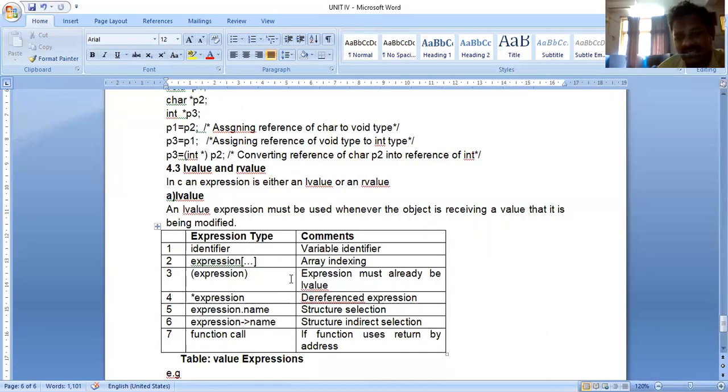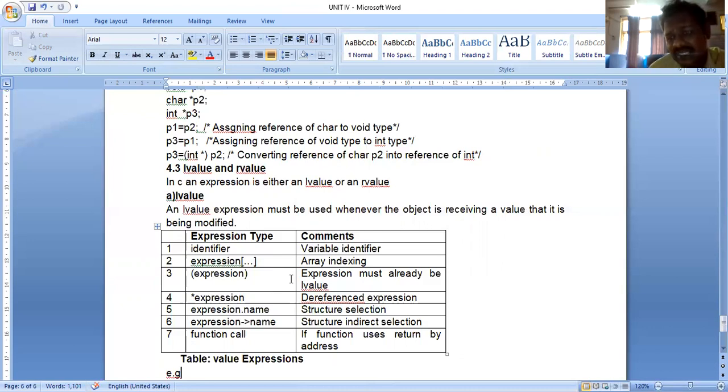Next, expression followed by brackets. That is to represent arrays in brackets, the array index. That is also an L value expression. Next, an expression enclosed in parenthesis, left parenthesis, right parenthesis. We are placing an expression, and that is also L value. The expression must already be an L value. So this expression will always be an L value, enclosed in parenthesis. Next, star expression. What is star expression? Dereference expression. Star is the indirection operator. So star expression is a dereference expression.